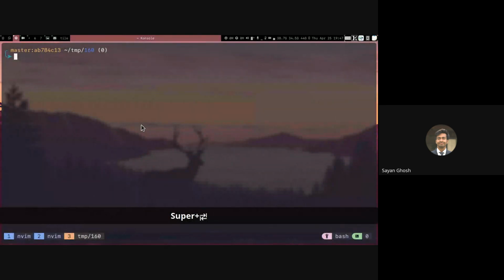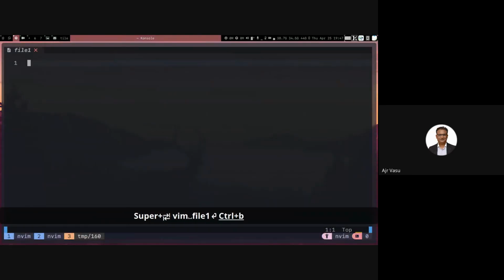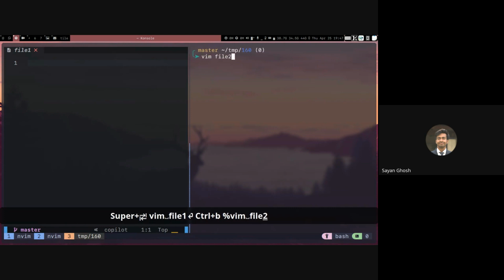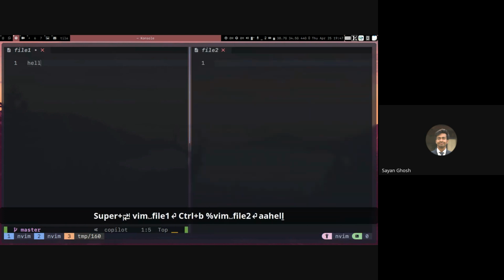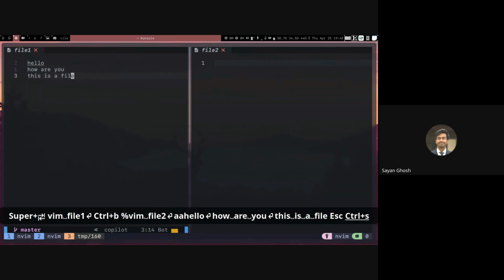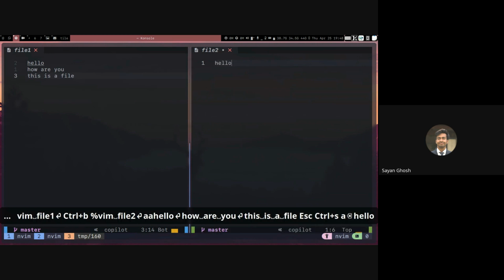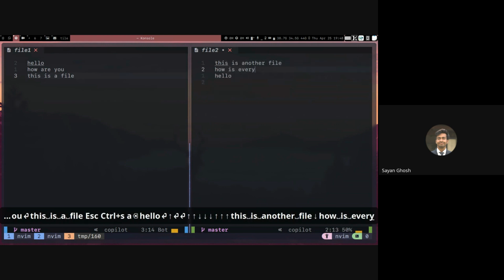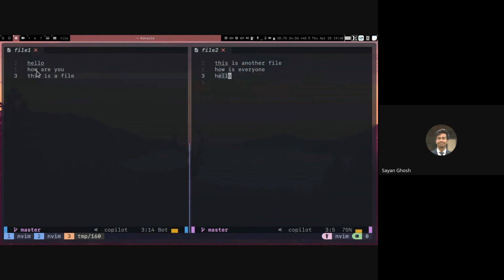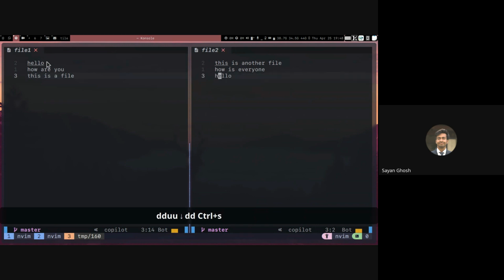So one second, let me just create two files so that we can also see that. So for example, let's say this is hello, how are you? This is a file, and this is hello. So this line is same in both of them. So this may not be in the same line number, but it can be anywhere. So clearly this line and this line is not same, but this hello line is same as the other file. Right, so we expect the output to only be hello.